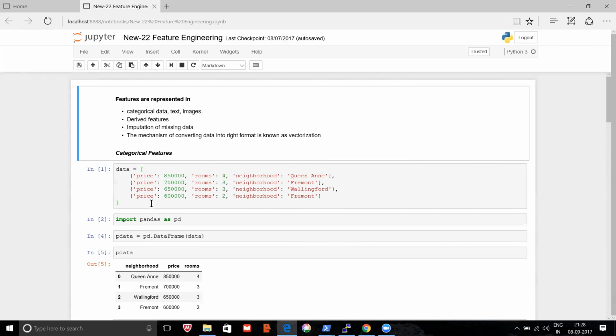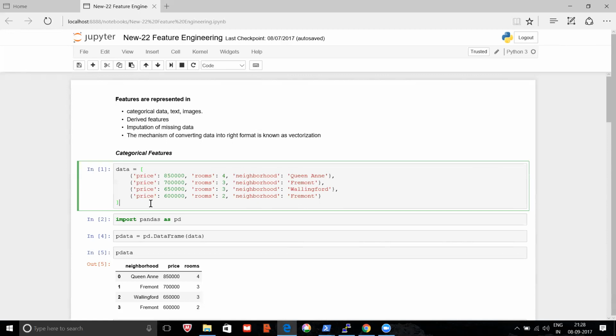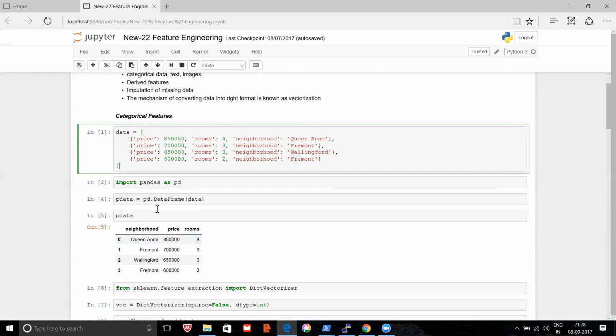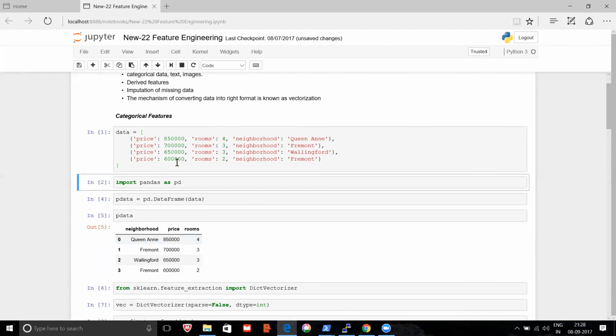Understood, right? What is the purpose of featurization? Basically because machine learning algorithms do not consume anything but numbers. This is a dictionary of key value pairs. What you're doing is converting this dictionary directly into a data frame.